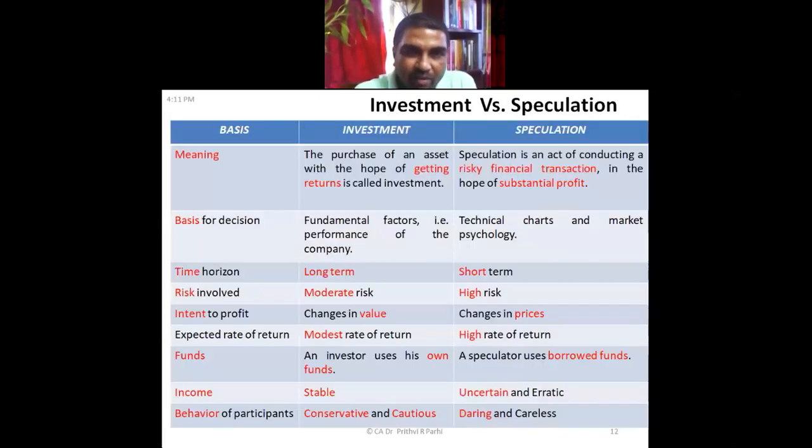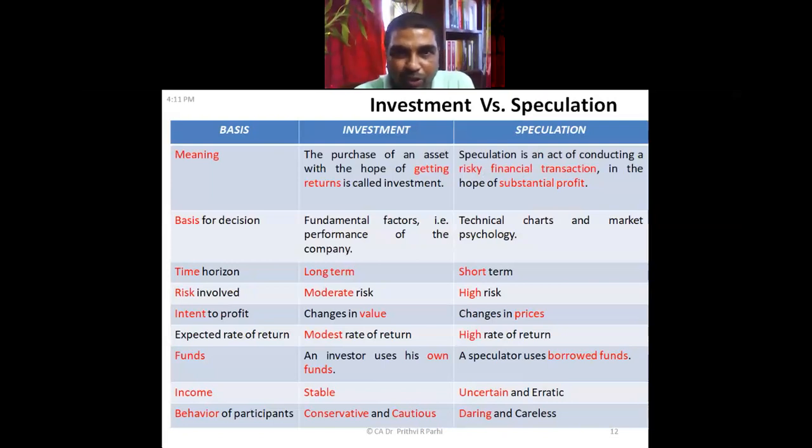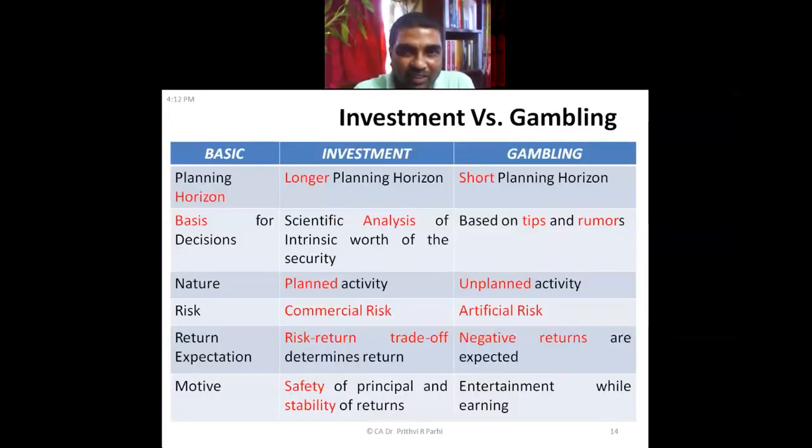There are various other points which distinguish investment from speculation. We had discussed all these points, so go through them. Then how investment is different from gambling, that also we had discussed in our previous class.